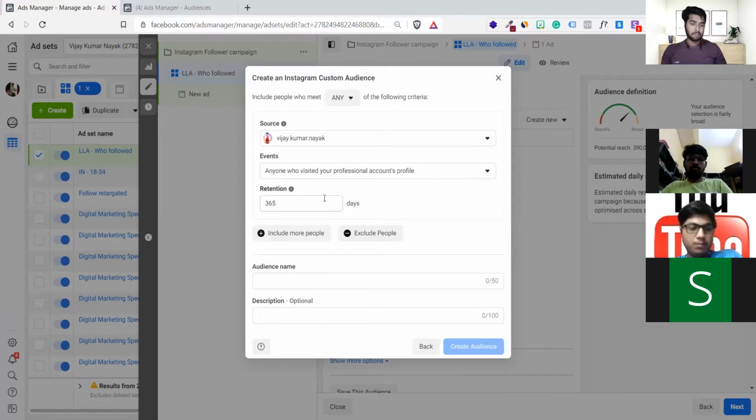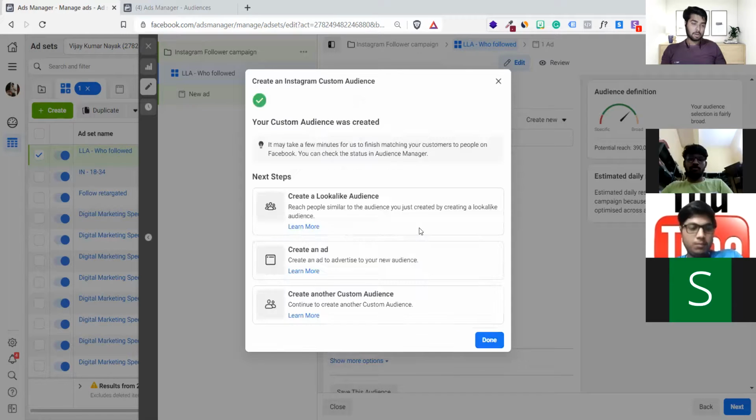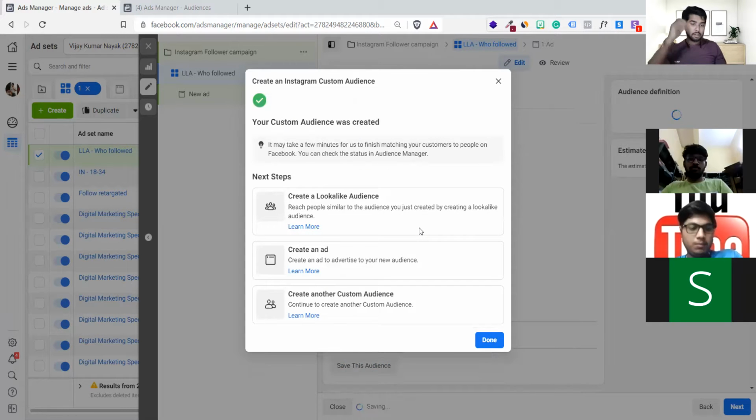After selecting, I have to give the retention. How many days you have to retain, like in the last 365 days, those who have visited my Instagram profile, I can take out that kind of data. Now I have to name it: profile visits, main account. Now I quickly click on create. Done, it is already created.